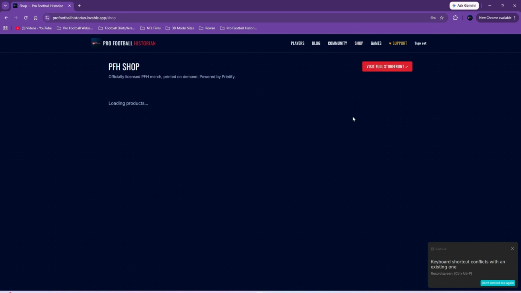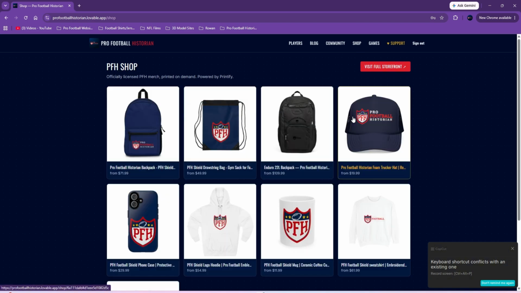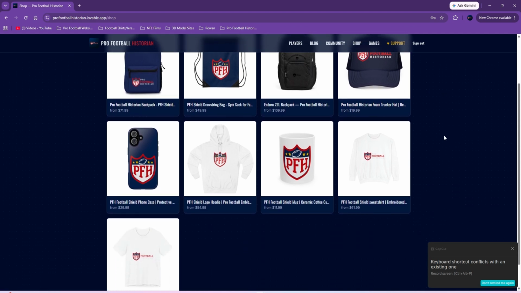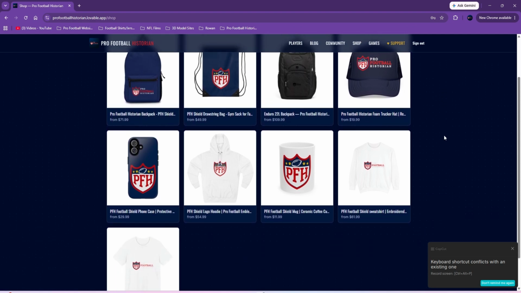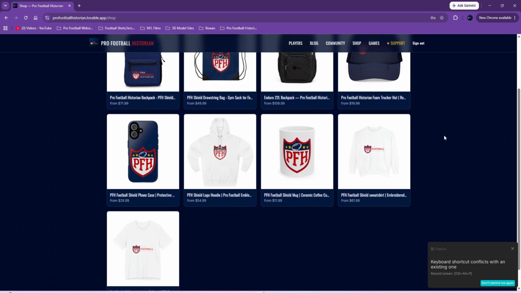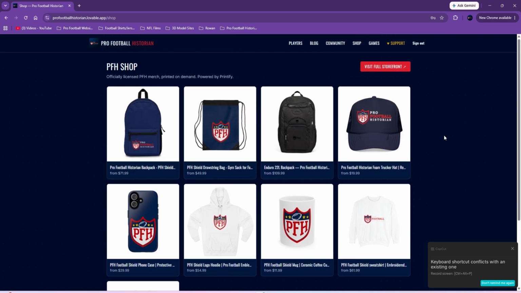Then we get a shop. This is just a way to support me. I don't sell any memberships or anything like that, especially right now. That's not my plan. Maybe in the future that might be a thing, but right now I'm just trying to get people to use the site. Any person that wants to buy anything or donate, that's their choice. I'm not asking for it. But again, any help would be appreciated.